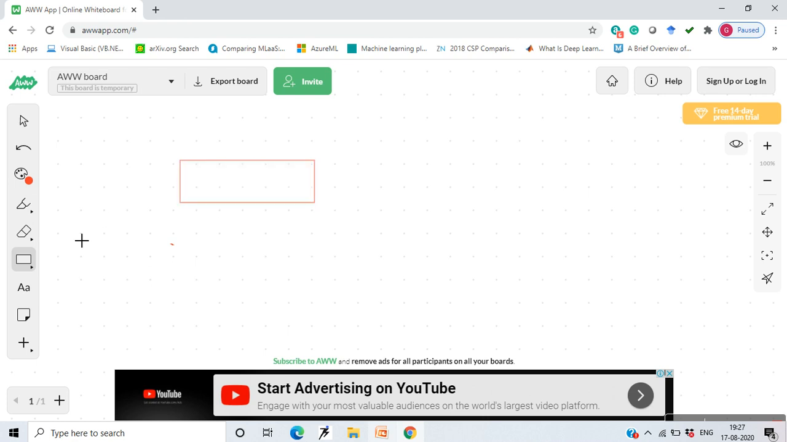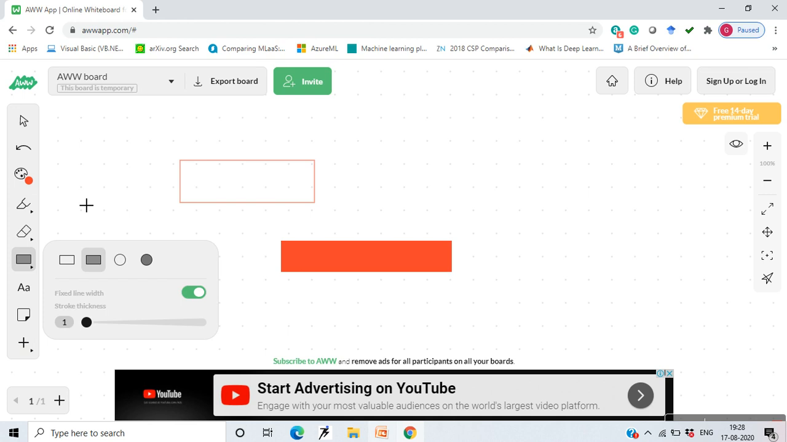It is an unfilled shape, an empty shape. This is a filled rectangle. This is how you can use it to draw figures.